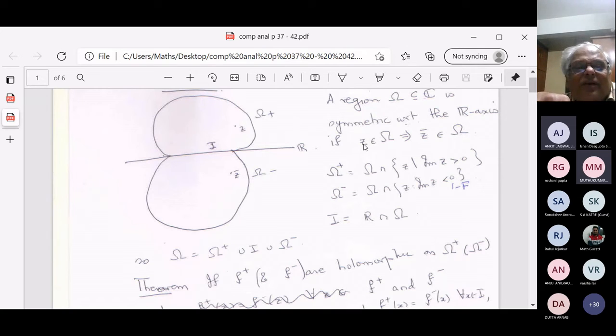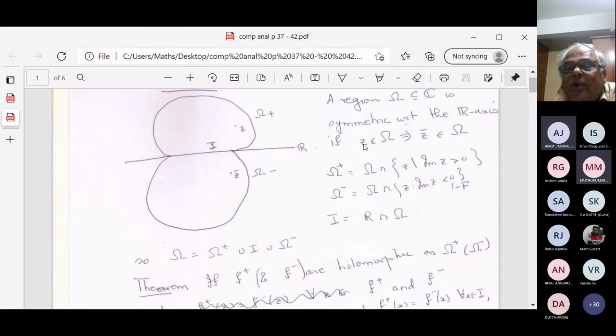So this picture is not very nice. This picture is supposed to be symmetric with respect to the real axis. That means when I put a mirror there, what I get is the same thing. So just imagine that that is symmetric. A region is symmetric with respect to the real axis if Z in omega implies Z bar in omega. Okay, and that means that if you put a mirror there, you get the same thing.